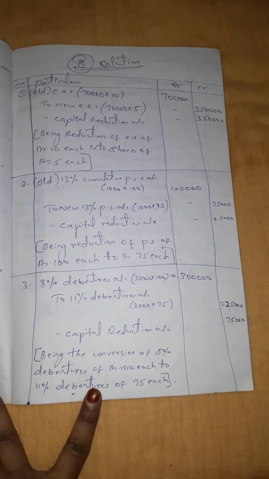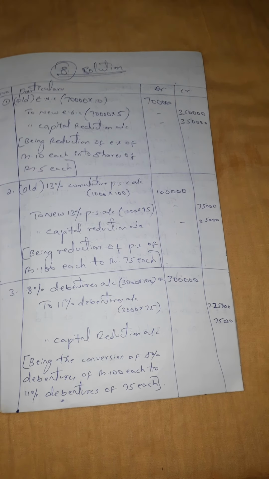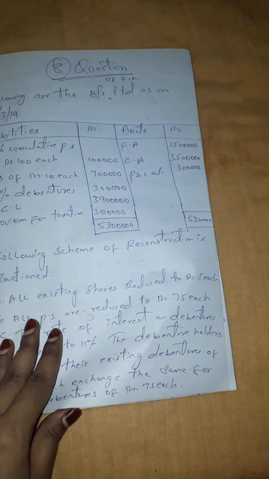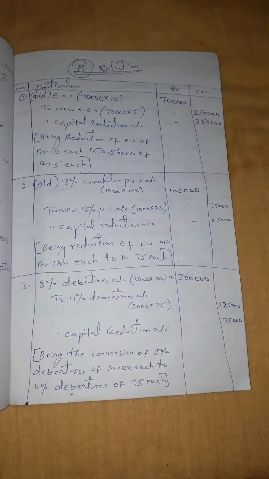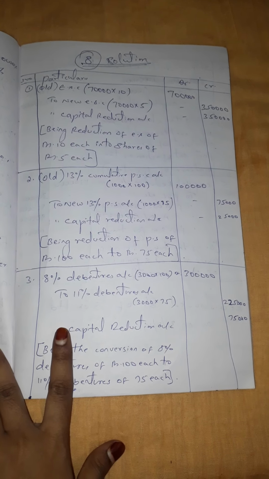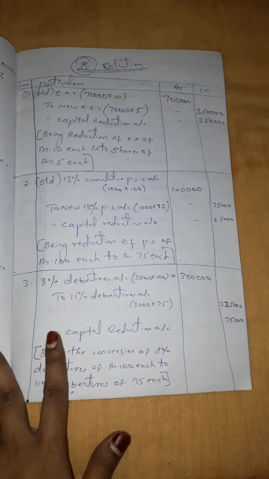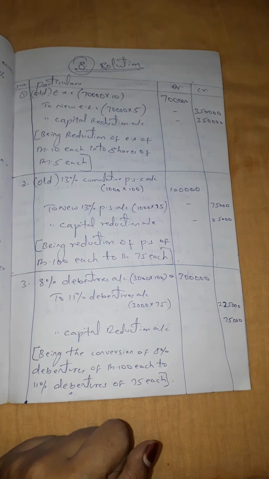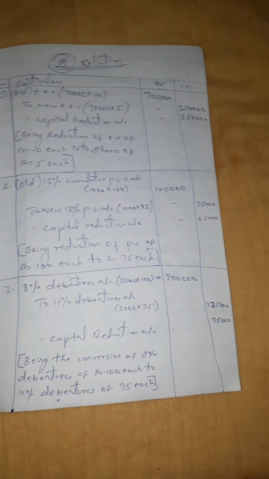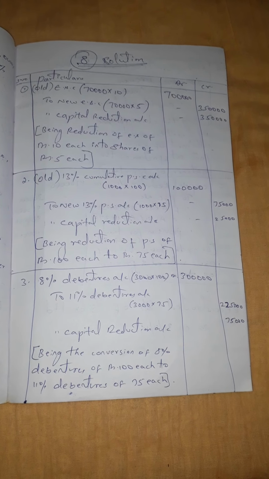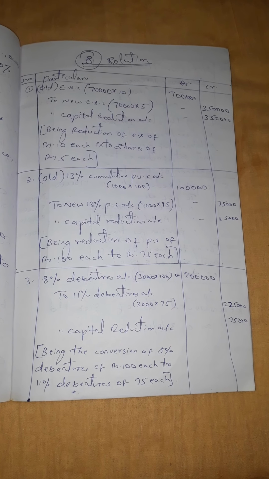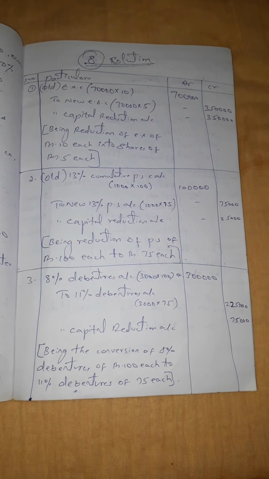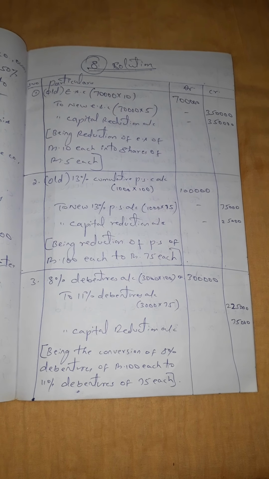Old equity shares account debit, that is 70,000 into 10, you are getting 7 lakhs. Now to new equity shares, as per the adjustments, it is 70,000 into 5. It is not 70,000 into 10. It is 70,000 into 5 because they have reduced the value from 10 to 5.